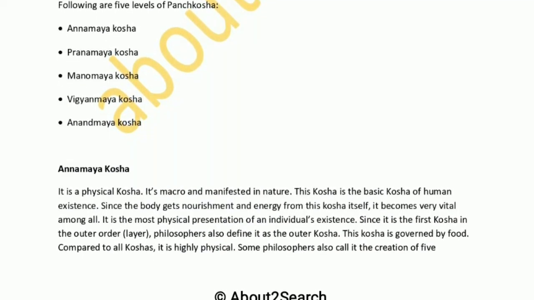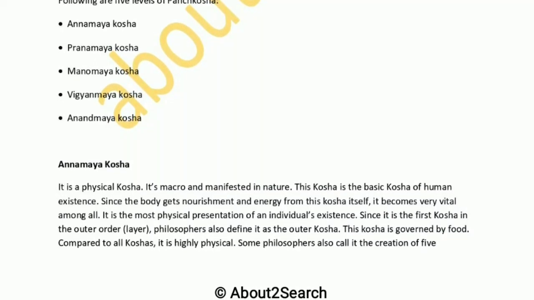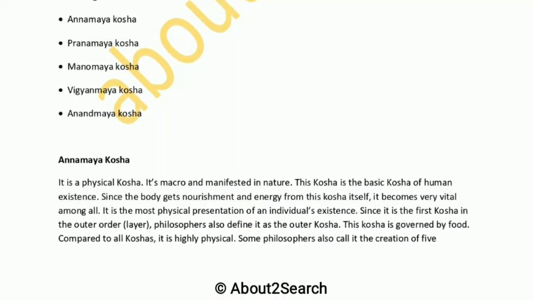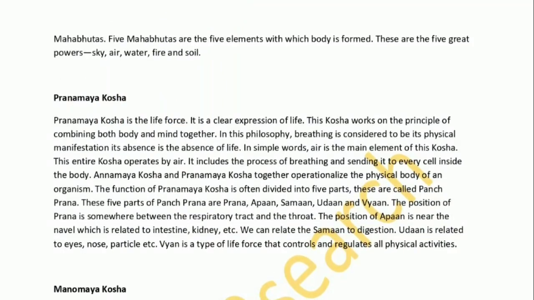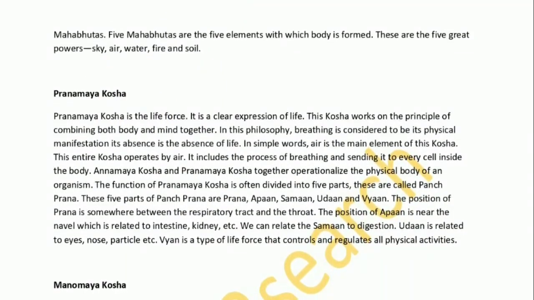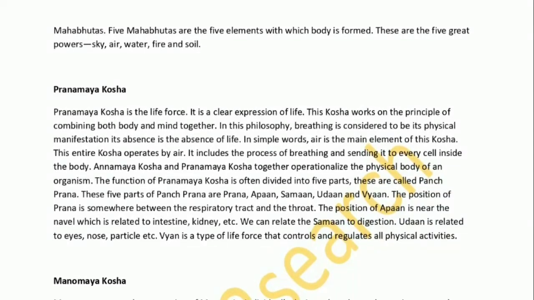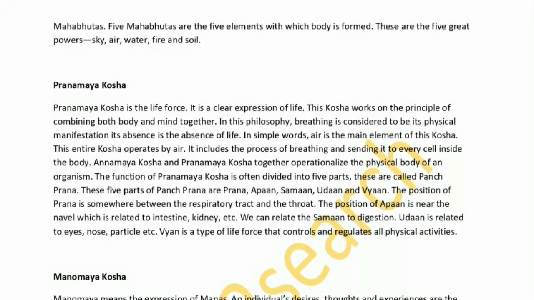This kosha is governed by food. Compared to all koshas, it is highly physical. Some philosophers also call it the creation of 5 Mahabhutas. 5 Mahabhutas are the 5 elements with which the body is formed. These are the 5 great powers: sky, air, water, fire and soil.